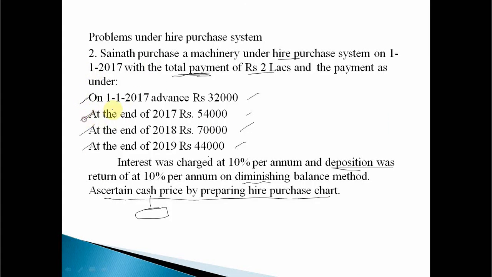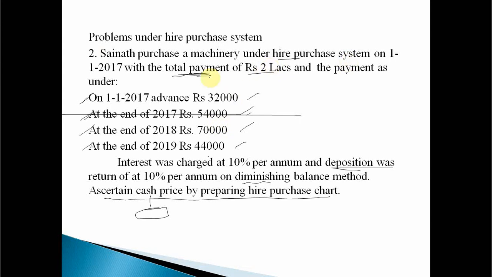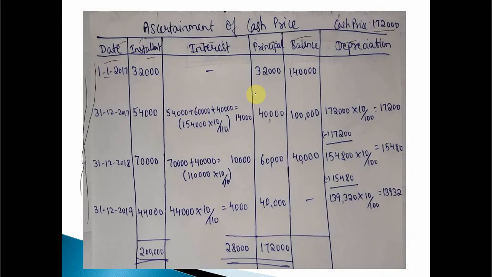So now 1/1/2017: he purchased machinery with total payment, meaning total installment amount, of 2 lakh. On 1/1/2017 he paid an advance of rupees 32,000.